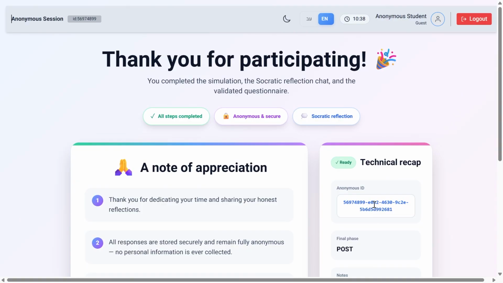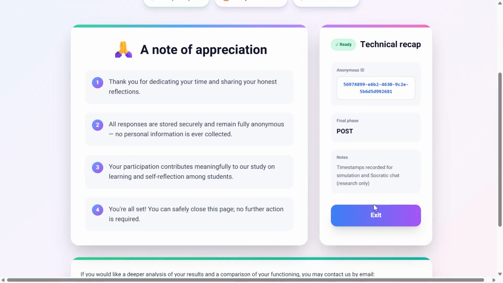The demonstration highlighted the system's structured flow and the role of an AI-guided Socratic dialogue in supporting social-emotional learning. This concludes the Casely system demonstration.